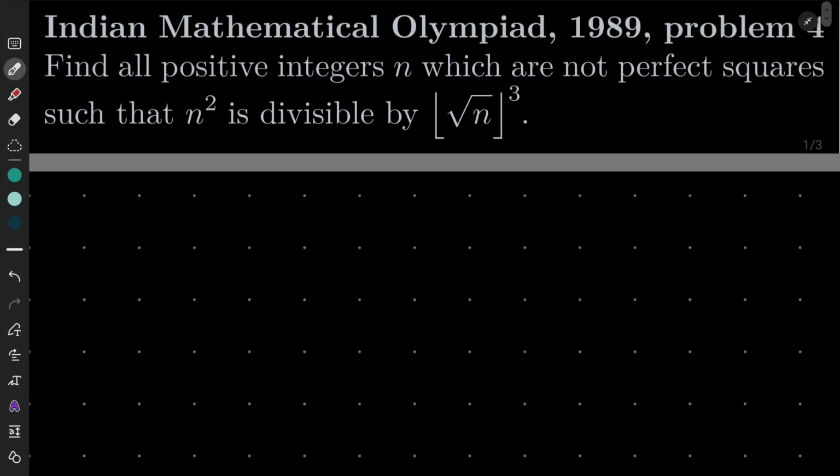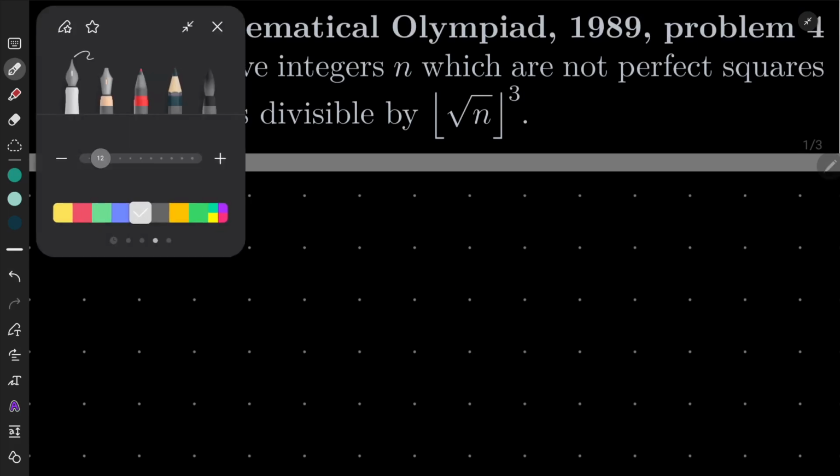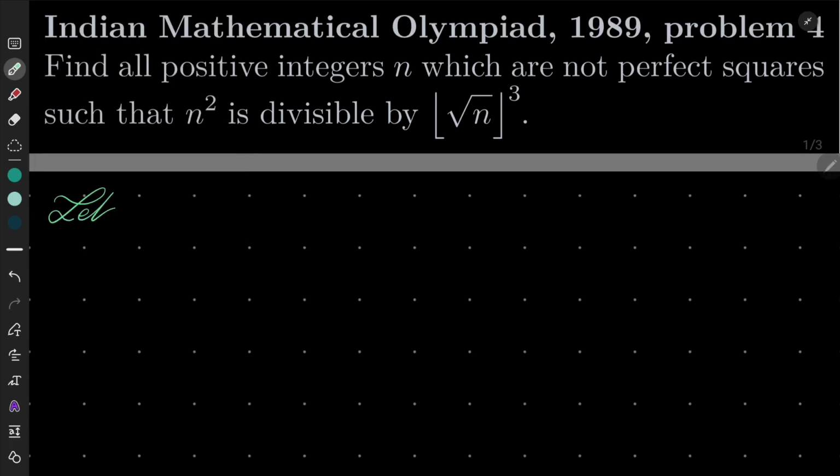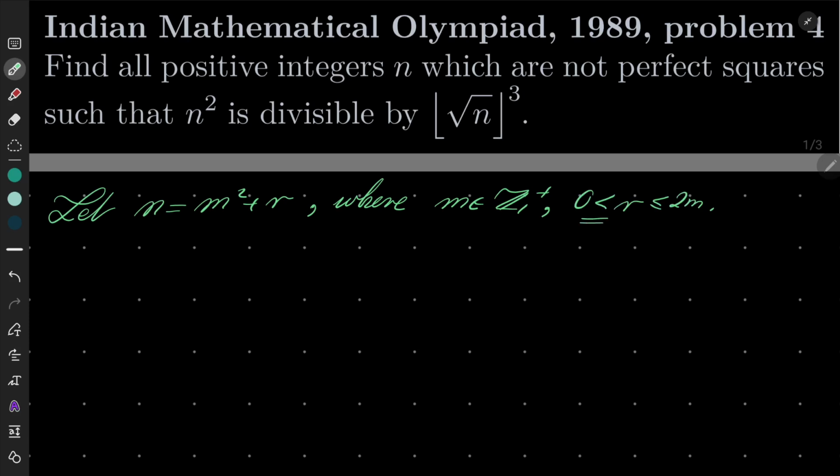Okay, so here comes my solution. Let n be equal to m squared plus r, where m is a positive integer and r is strictly greater than 0 and less than 2m. Why is this inequality strict? Well, if r were 0, that would mean that n is a perfect square, and we are dealing only with numbers which are not perfect squares.